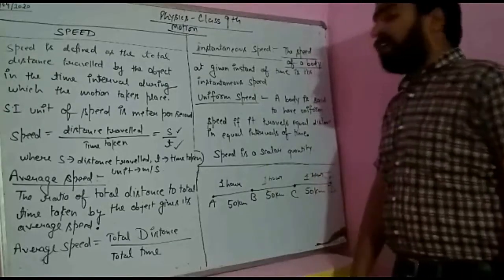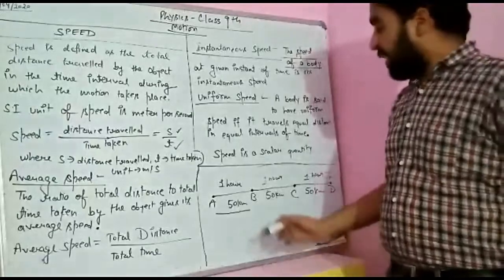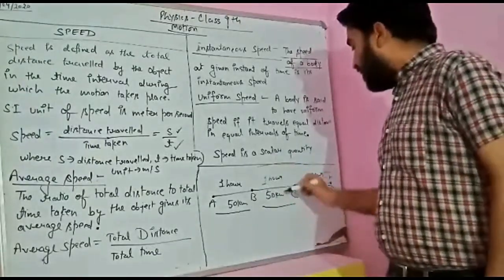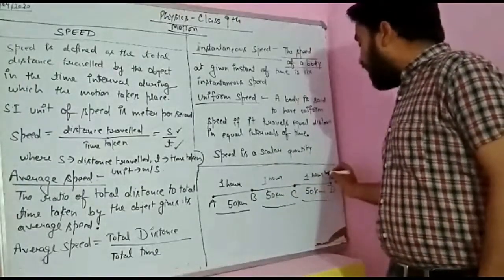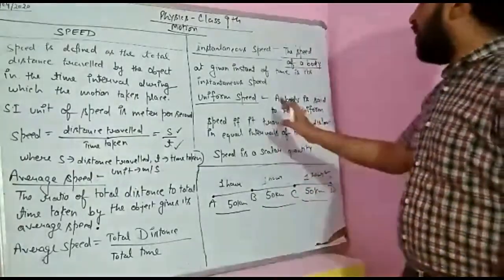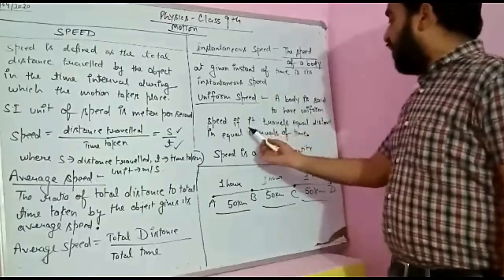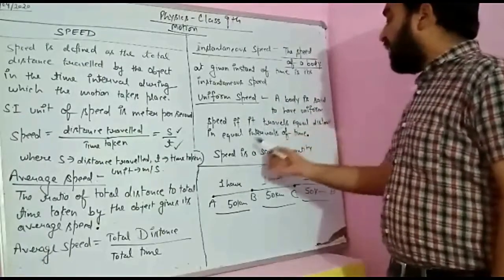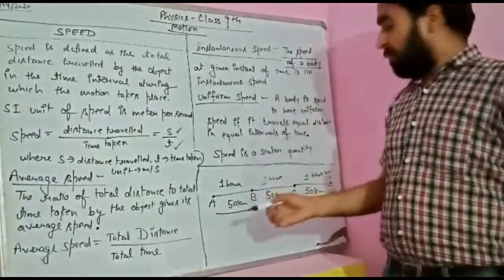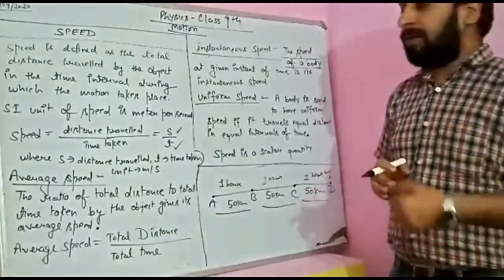So students, we are very sure that for equal distance, the body has taken equal time. So such kind of speed is known as uniform speed. A body is said to have uniform speed if it travels equal distance in equal intervals of time. So in equal time, equal distance is also traveled by the body.